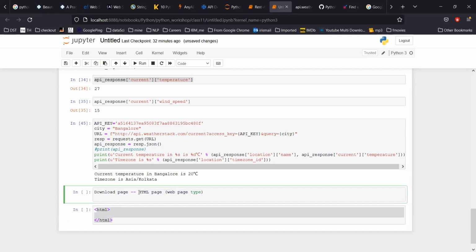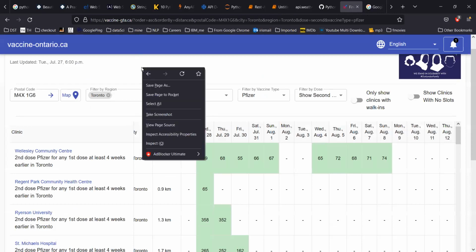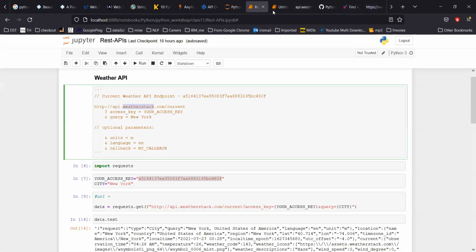The problem with the HTML page is, let me come here. So this is an HTML page. If I right click and click on view page source, this is an HTML page. If you see, doc type is HTML. But the problem is I can get the same info from here as well. Let me quickly show you one thing.